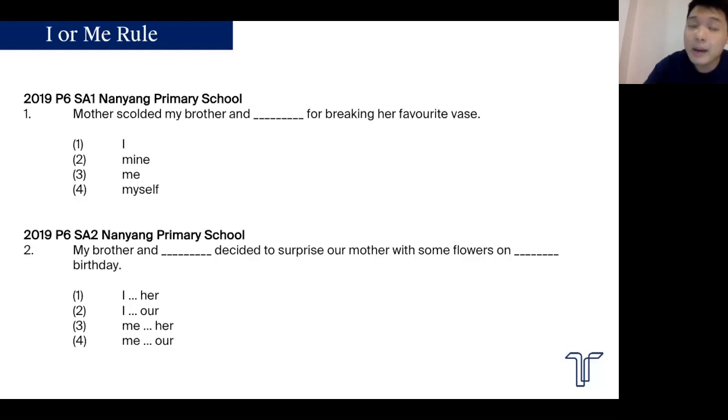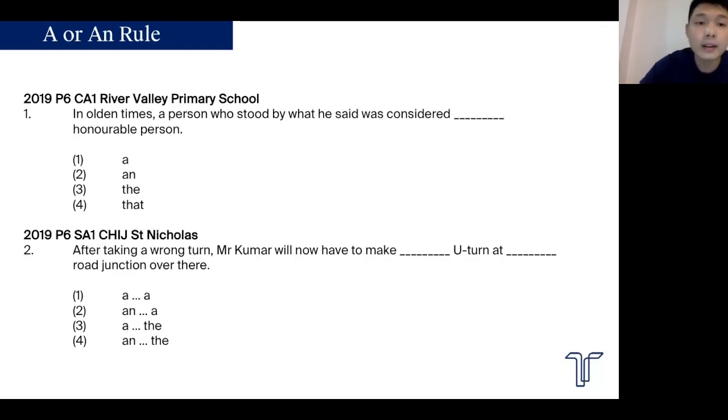So remember, I or me requires the cancellation trick. Cancel what comes before the blank, my brother and, cancel that part and ask yourself which sounds right. Okay, now the a or an rule. Again, same thing. If you encounter a question that is asking you to choose between a and an, remember, it is not true that every time it is a vowel, it's an, and every time it is not a vowel, it's a.